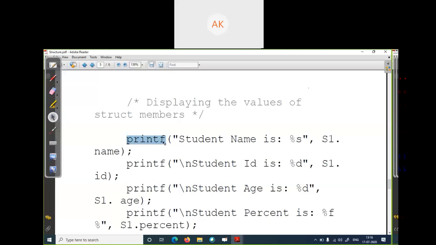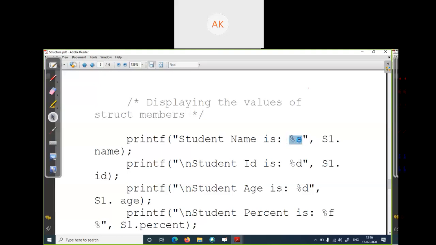So we write printf, parenthesis open, double quotation, which means your message which you want to display. Double quotation, student name is colon percent s. Percent s is a format specifier. Your name is a string, so you just write percent s.